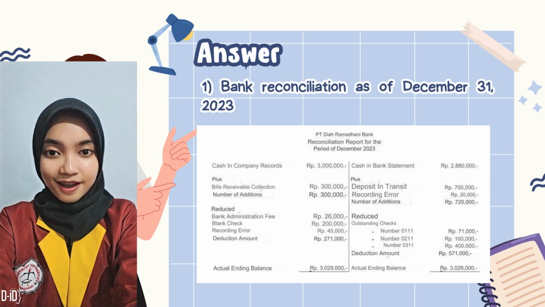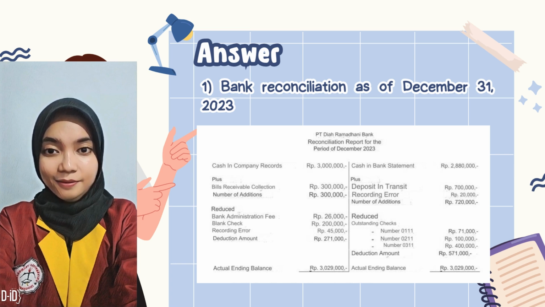On the bank statement side, there is an addition of 720,000 Indonesian rupiah, consisting of deposits in transit of 700,000 Indonesian rupiah and correction of recording errors of 20,000 Indonesian rupiah. In addition, there is a reduction of 571,000 Indonesian rupiah from outstanding checks, consisting of check number 0111 worth 71,000 Indonesian rupiah, check number 0211 worth 100,000 Indonesian rupiah, and check number 0311 worth 400,000 Indonesian rupiah.